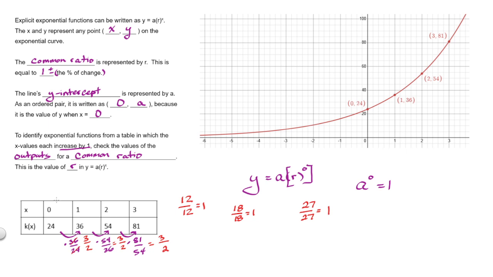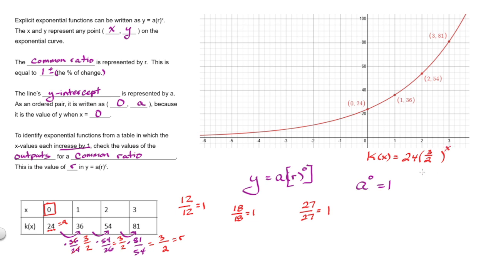Furthermore, I want to pay close attention to where x equals 0, because that's going to give me my value of a. When x equals 0, k of 0 is 24. So there is my a value. There is my r value. So now I can write the explicit form of this exponential function. That's going to be y, which is k of x in this case. So function k, x goes into it to get output. My a value is 24. My common ratio is 3/2, and x is my exponent.